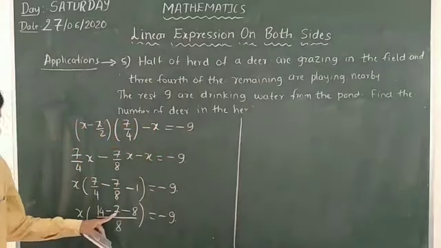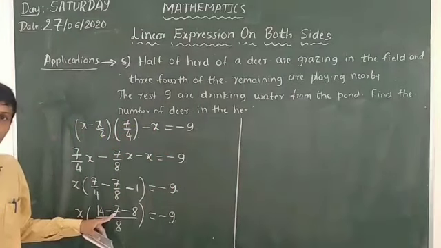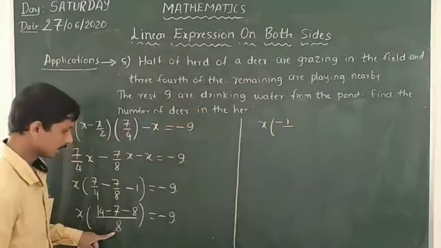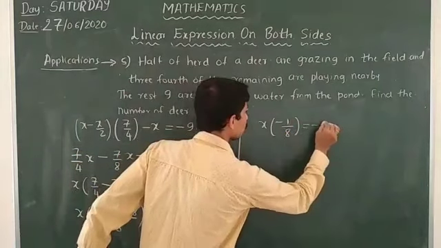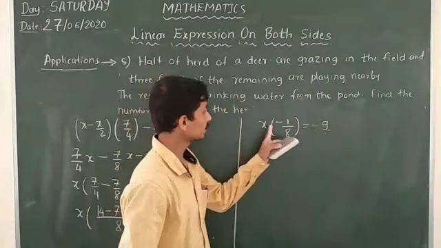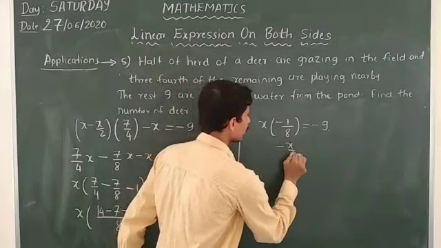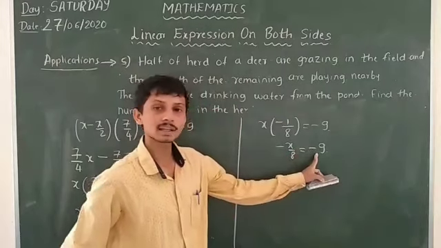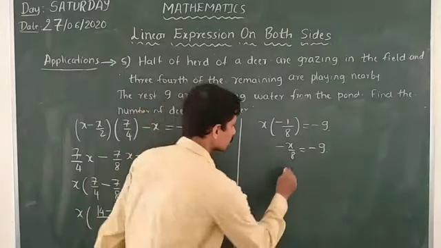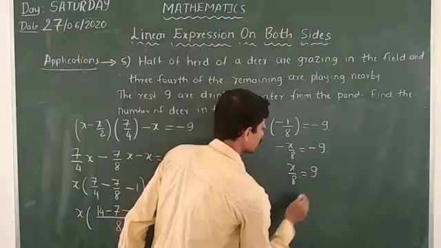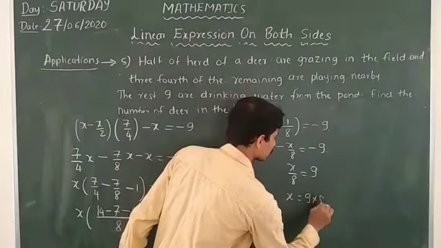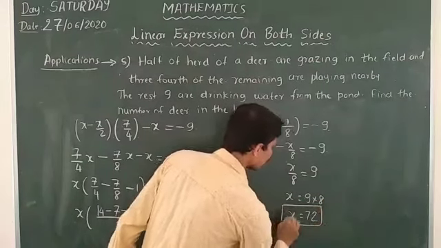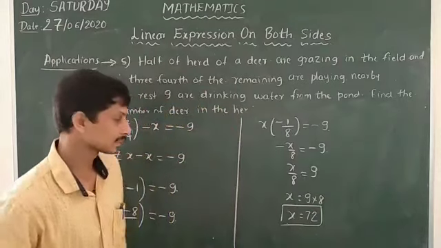So here 14 minus 7 means 7, 7 minus 8 minus 1. X into minus 1 divided by 8 is equal to minus 9. So minus X by 8 is equal to minus 9. Minus sign is there and minus sign is there, both cancel out. X by 8 is equal to 9. X is equal to 9 into 8, which is 72. That means there are 72 deer in the herd.